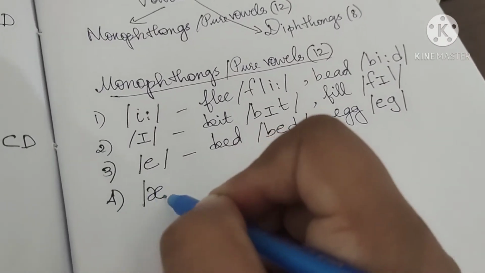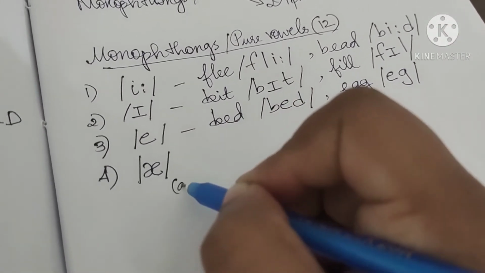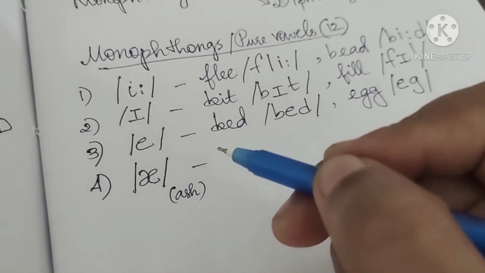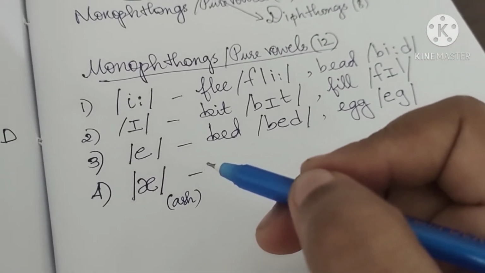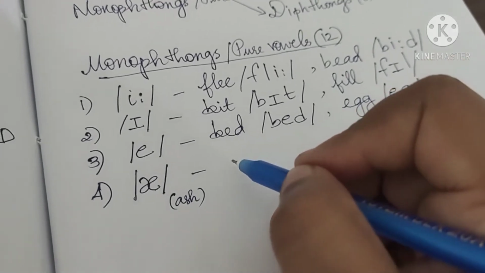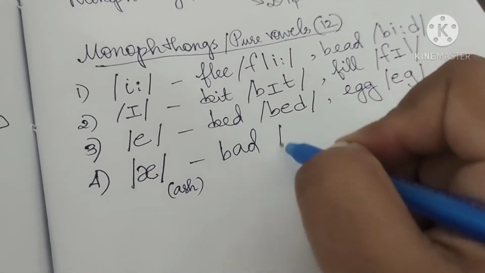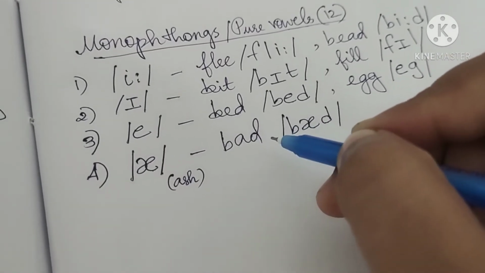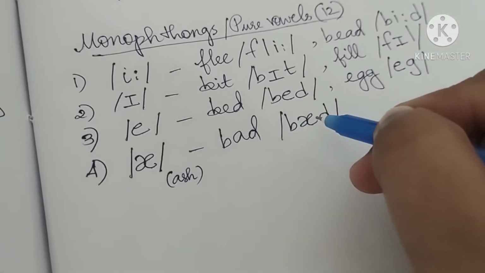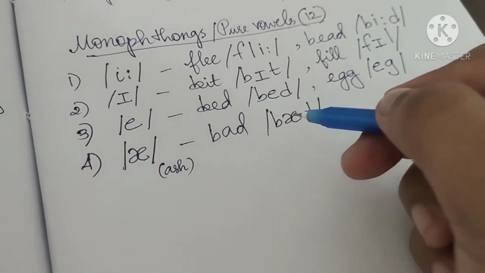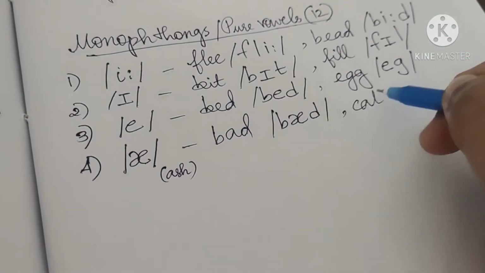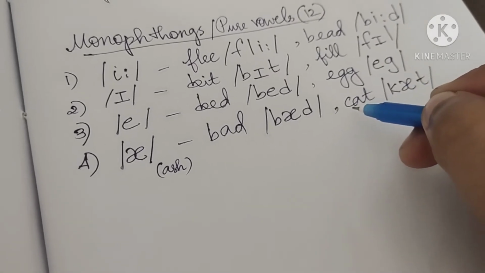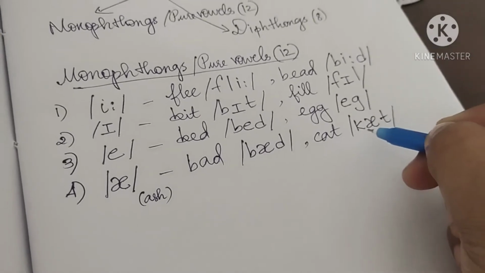Fourth one is a. This sound is known as ash. This symbol is known as the ash symbol, just like the a that is there in ash. So as we see in bad, b, a, d. Almost all the words that are like three letters like this with an a in between have got this sound. Hat, cat. Though this is C, the sound is k.